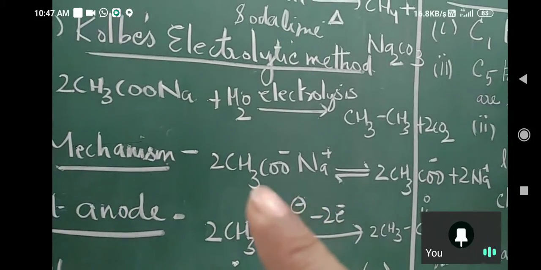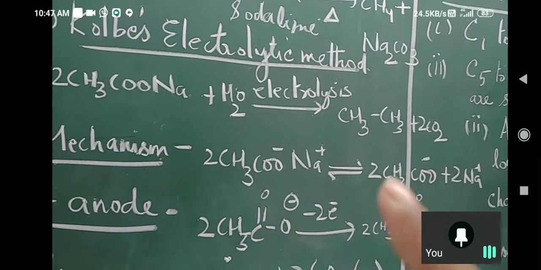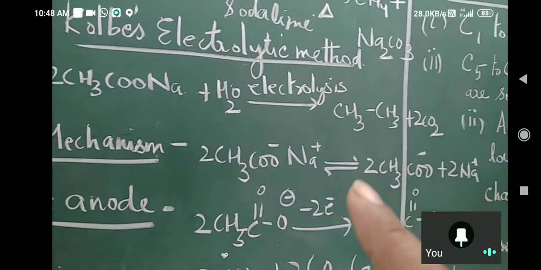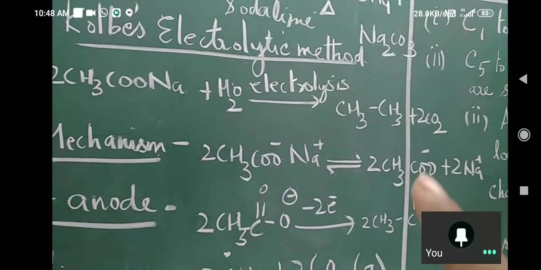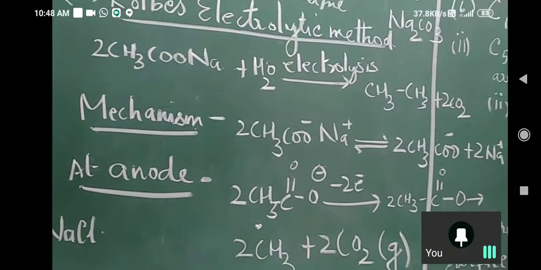This is sodium acetate. You dissolve it in water, it will break up into acetate ion and sodium ion, and the reaction is reversible. Acetate ion and sodium ion. Now what will happen at anode? What is the charge at anode?